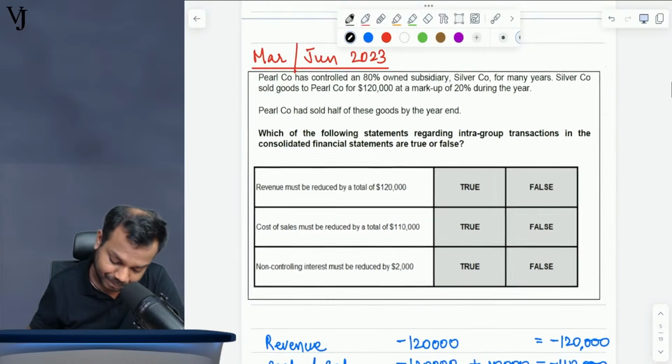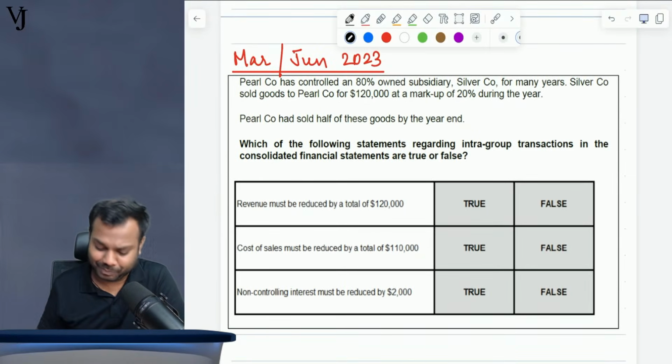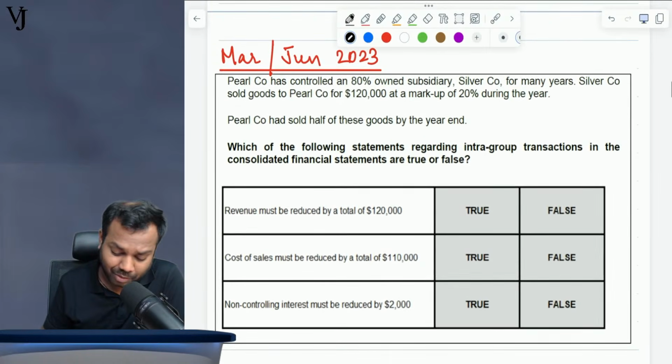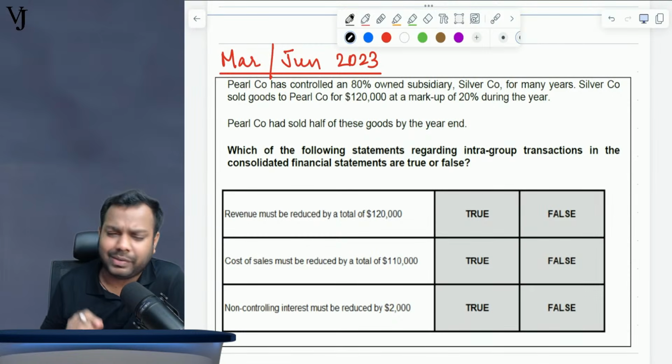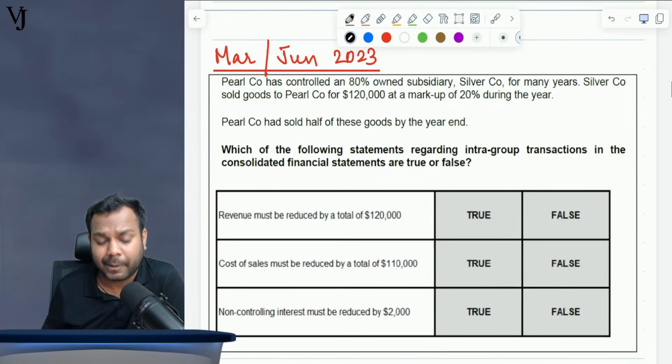Now again, a wonderful question. Though it is a very easy question, March, June 2023, almost all the students would have made a mistake if they saw this question for the first time in the exam.